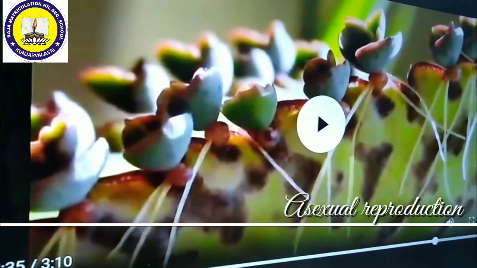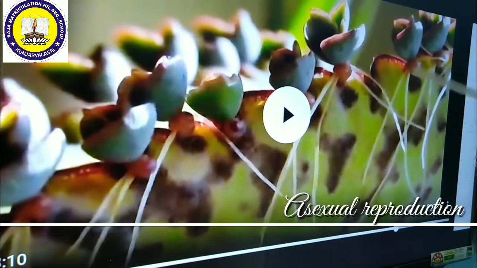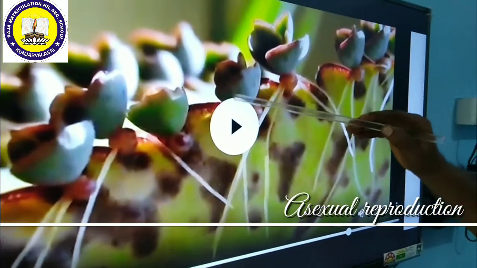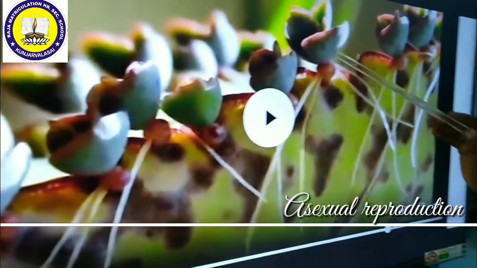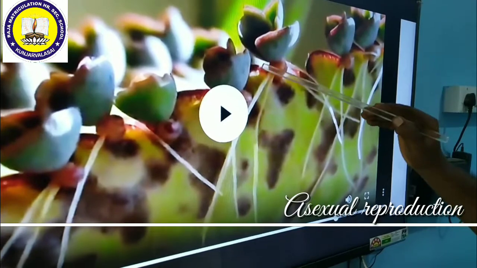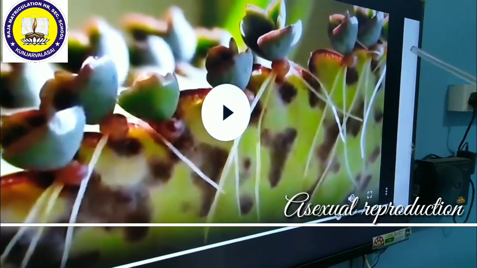Students, as I told you just now about the Bryophyllum plant, this is the Bryophyllum plant. See here, this is the leaf margin. Here these are buds, as I told you just now. So these are various buds. Along with the buds, these have roots as well. So they can develop into new plants. Now you can cut each and every bud separately, and each and every one develops into a new plant.